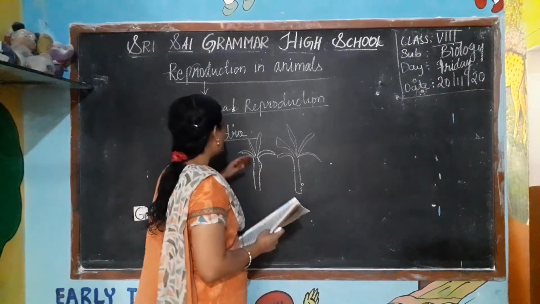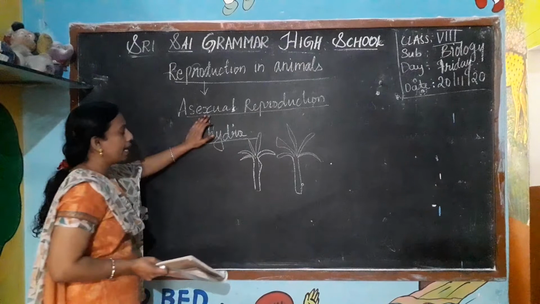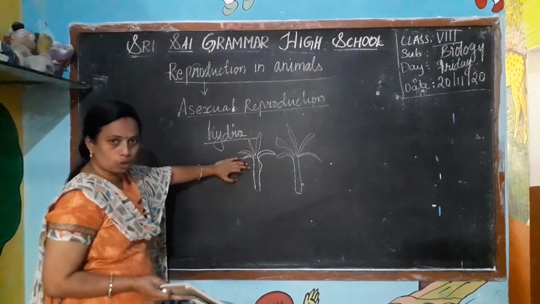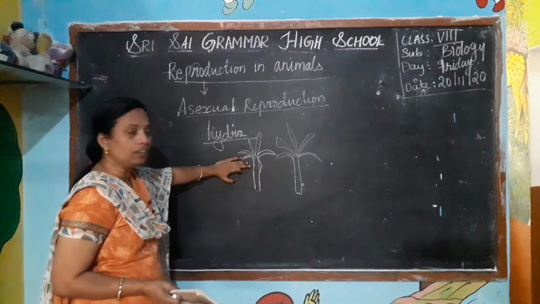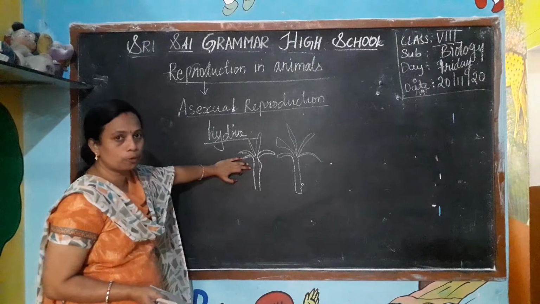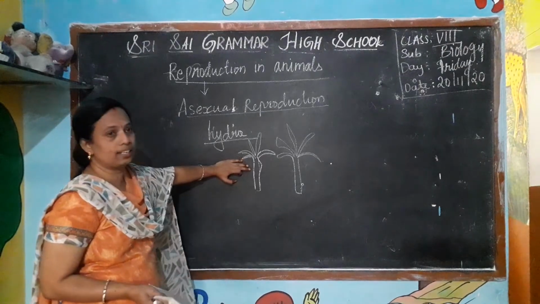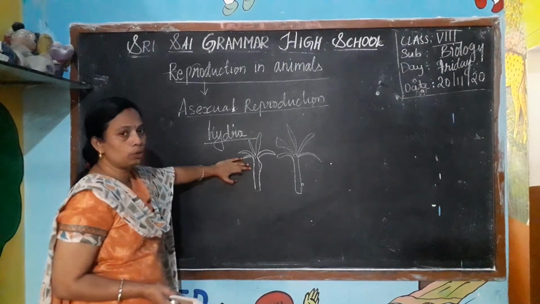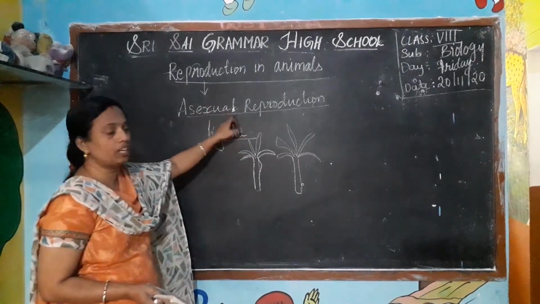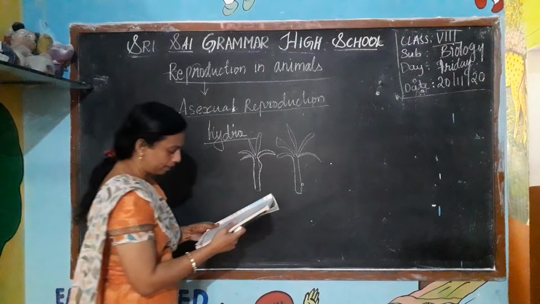How do they reproduce? They reproduce by the asexual method. It is a microscopic organism, that is, we can't see it with our naked eyes. With the help of the microscope only we are able to see the Hydra. How will it reproduce? By the asexual method.